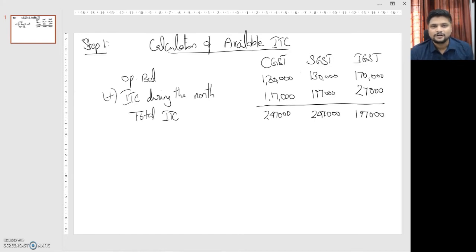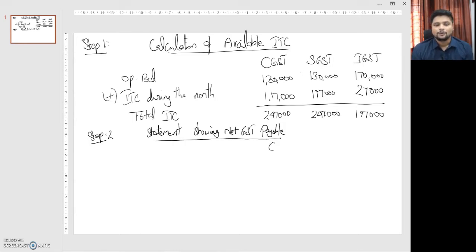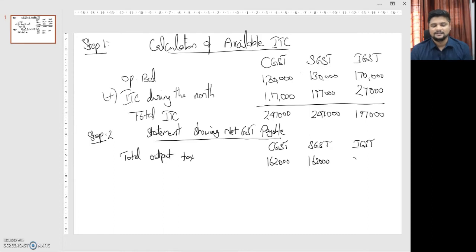Step number 2 is that you now have to calculate the net amount of tax payable, if any, for the current period after setting off your input tax credit. The total output tax on your outward supplies is 1,62,000, 1,62,000 and 2,34,000 under CGST, SGST and IGST. After you determine the total output tax liability, first you have to set off your available input tax credit. As I told you, 2,34,000 is the total output tax liability on IGST and the available input is 1,97,000.